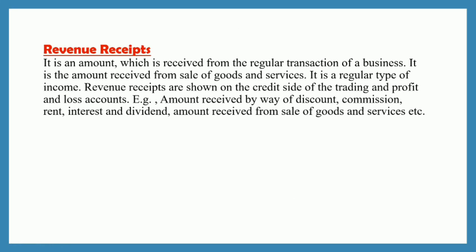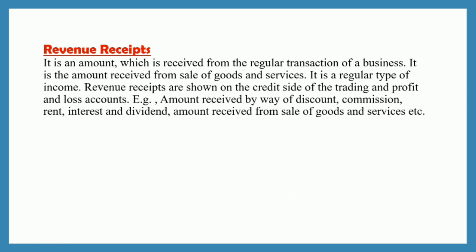So basically, it is an amount which is received from the regular transaction of business. Your regular transaction for business is basically the sale of goods and services. The sale of goods and services activity is taken by the business on a daily basis. It is the main thing through which the company receives the revenue. So this activity is considered as a regular transaction of a business. And your revenue receipts are basically regular in nature. They are recurring in nature. And they are shown on the credit side of trading and profit and loss account.